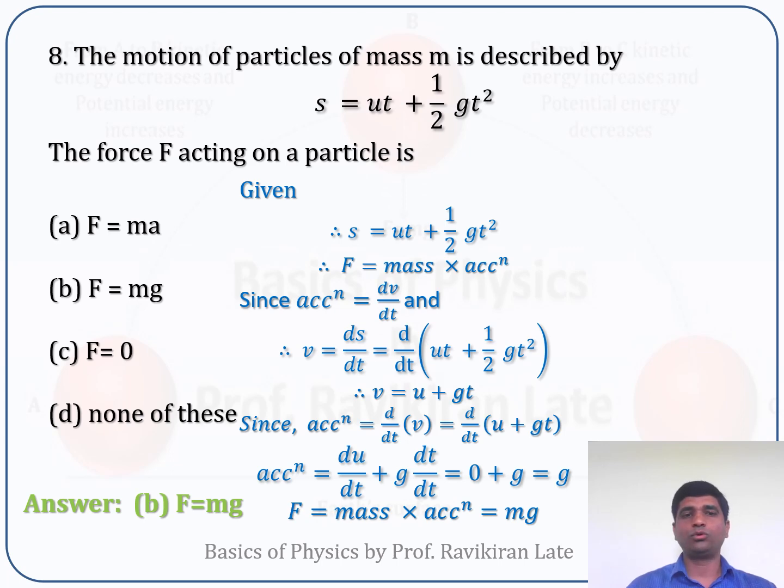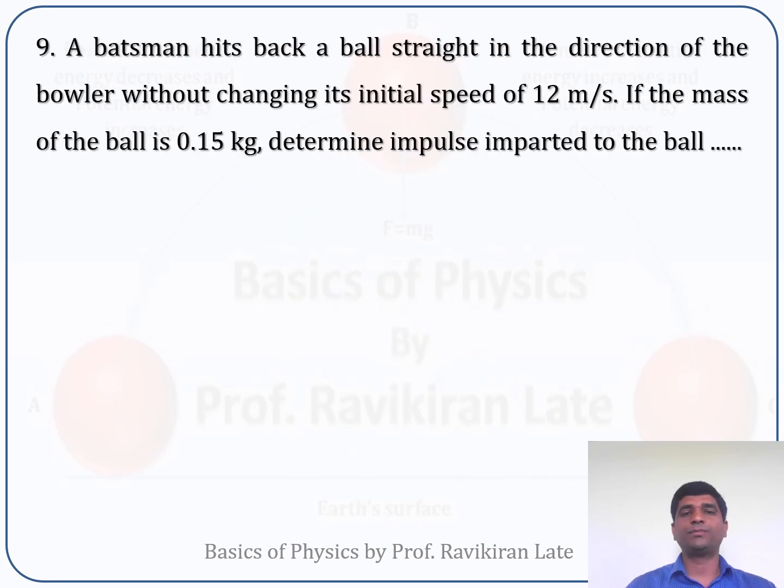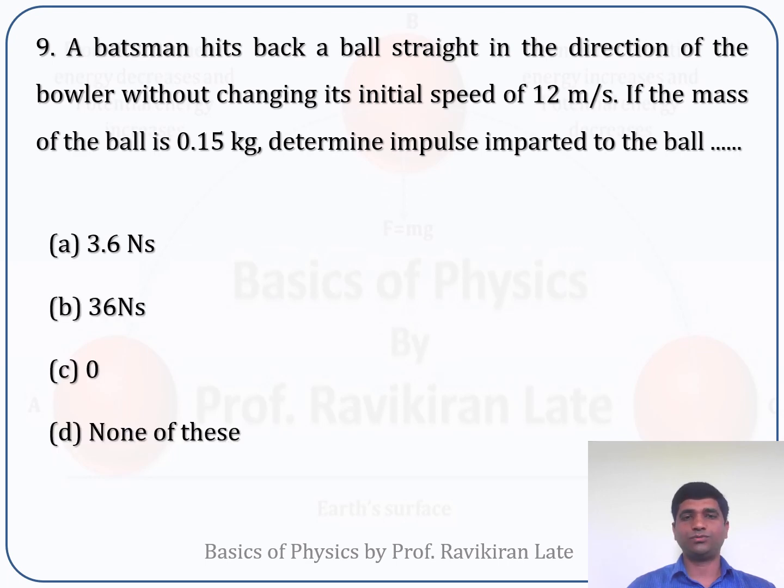Okay, now we'll move to the next problem. A batsman hits a ball straight in the direction of the bowler without changing its initial velocity of 12 meters per second. If the mass of the ball is 0.15 kilogram, determine the impulse imparted to the ball. These are the options which are given, and here we have to calculate the impulse. Impulse is nothing but the force into time.